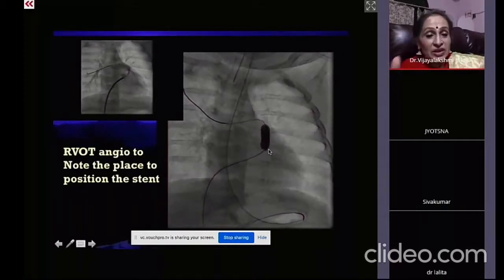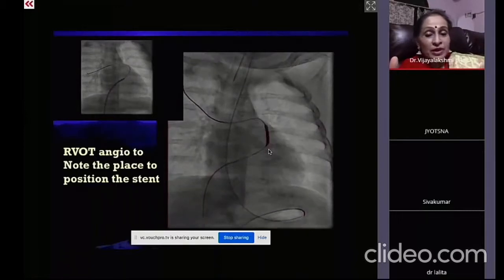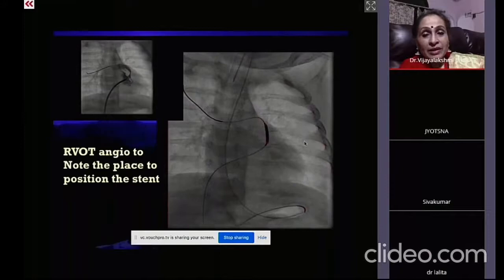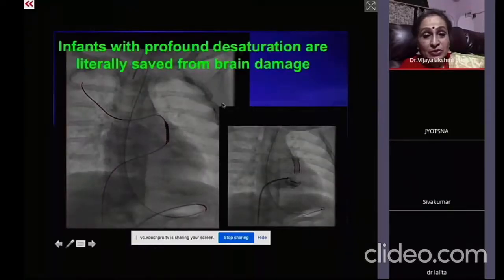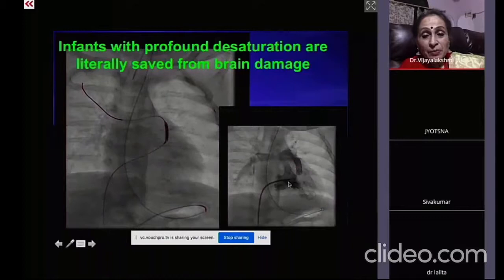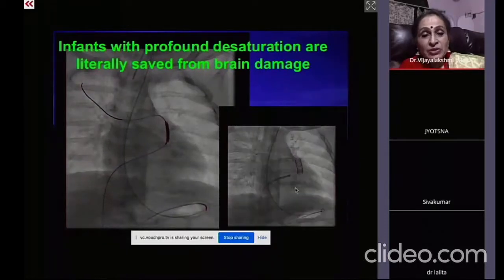And you can see here how tight the stenosis of the infundibulum was, and ultimately we succeeded. You can see here how it was done in the same patient, and then later on the child went for surgery. So this is how the post-stenting angio is seen. There is a good flow into that, and that pinpoint thread-like infundibular stenosis is overcome.